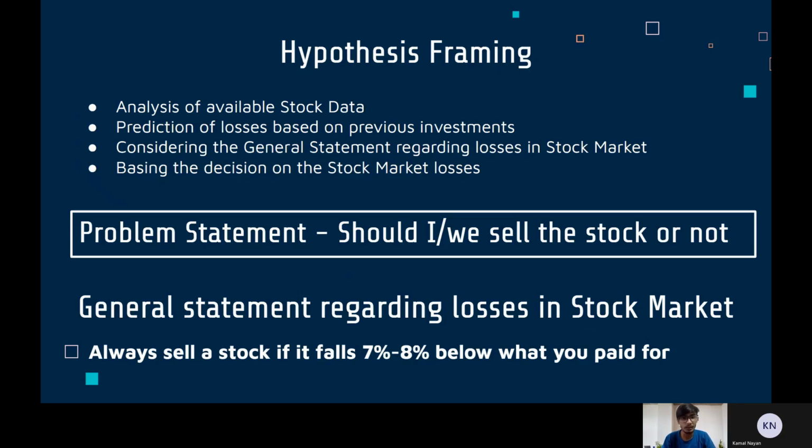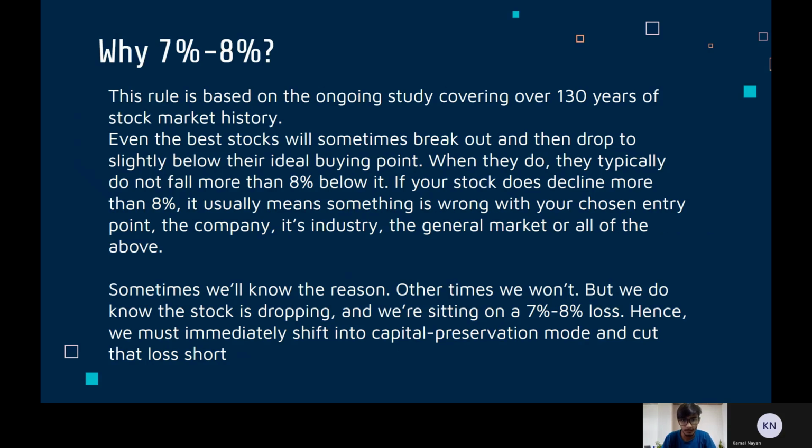The problem statement in the stock market is usually, should I sell the stock or not? To base this hypothesis, in stock investment, there exists a general golden rule that we should always sell a stock if it falls by 7 to 8% of its price to cut losses. Now you may ask, why 7 to 8%? This number is obtained just like how the significance error value alpha in a normal distribution is obtained, through years and years of observation and analysis.